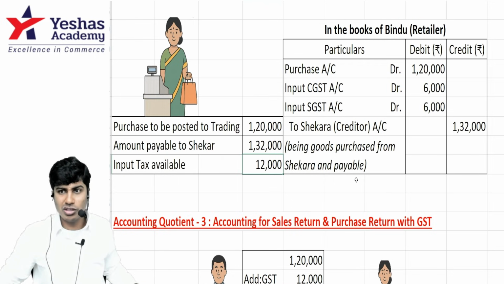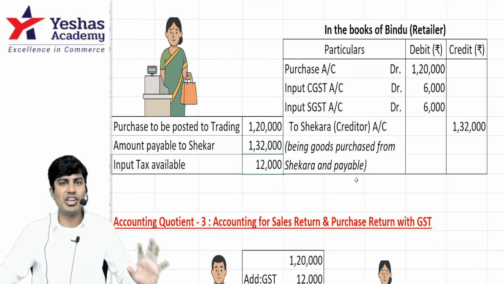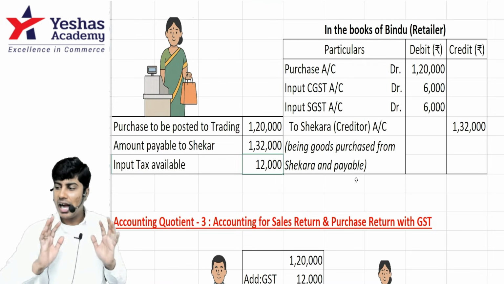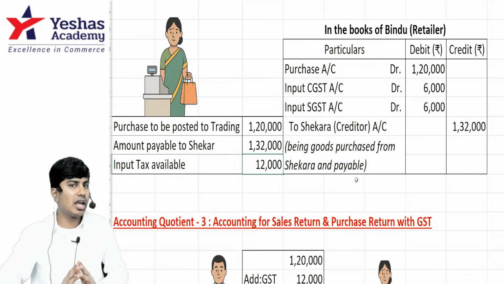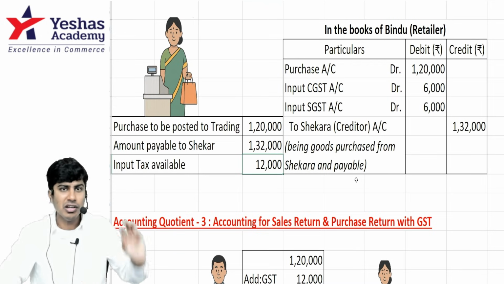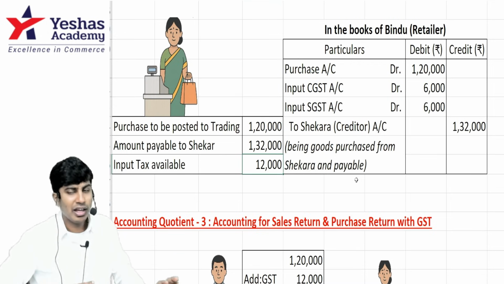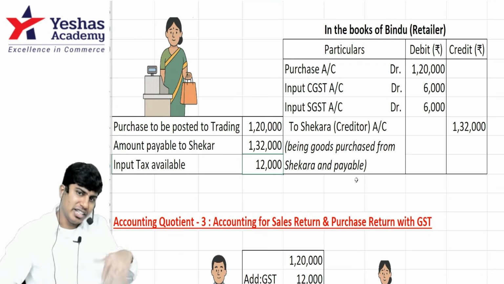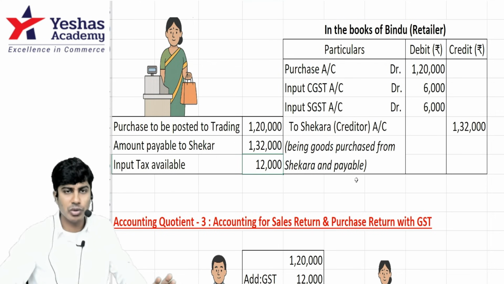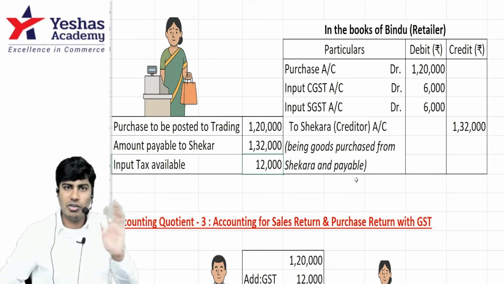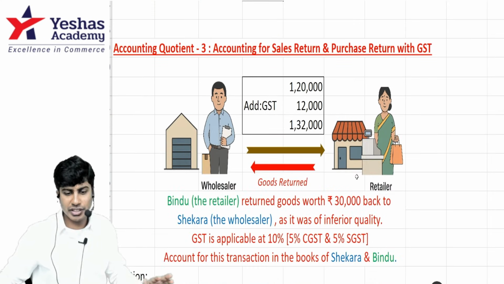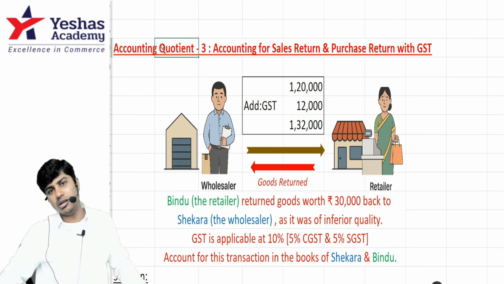I hope you understood. I've been going slow. If any one of you are finding it a little difficult, I agree. It's totally okay because this is a CA Inter-based topic which is there in foundation. All you can do is watch it again at 0.75x speed. You will understand. Don't watch it at 1.5x. You will not understand.